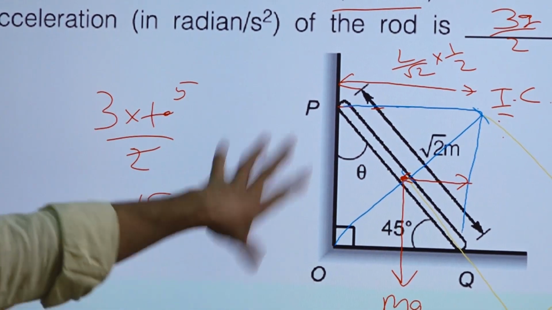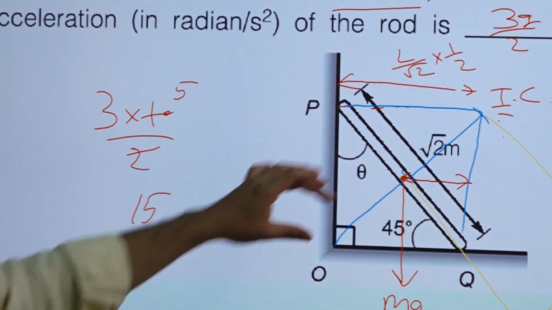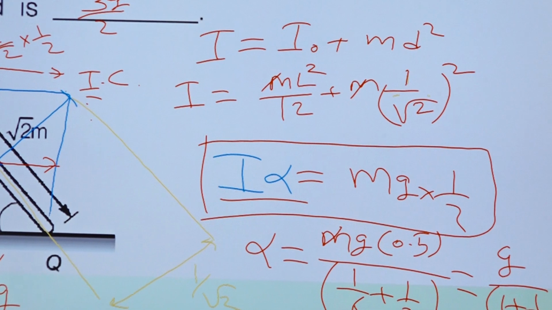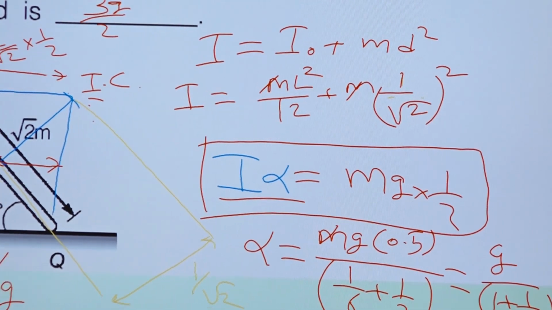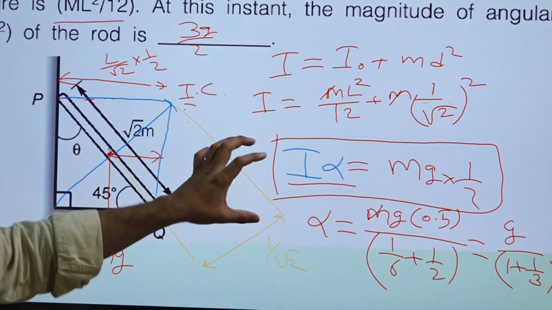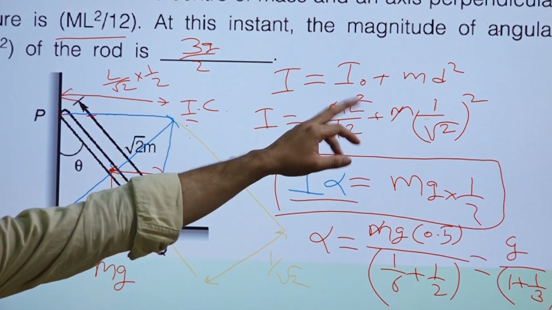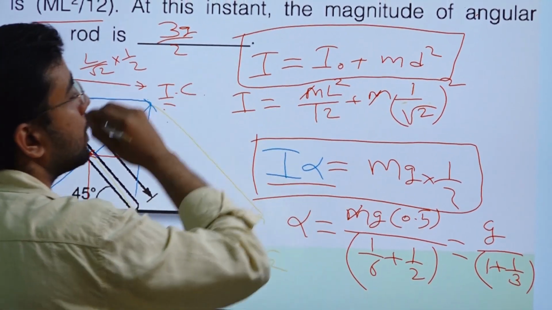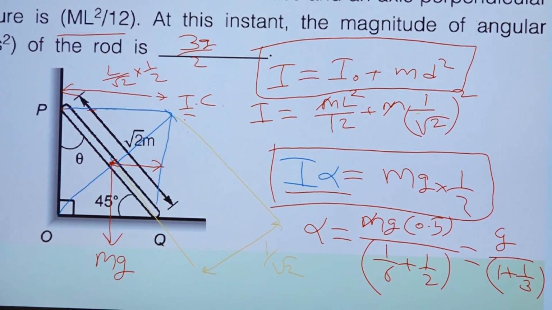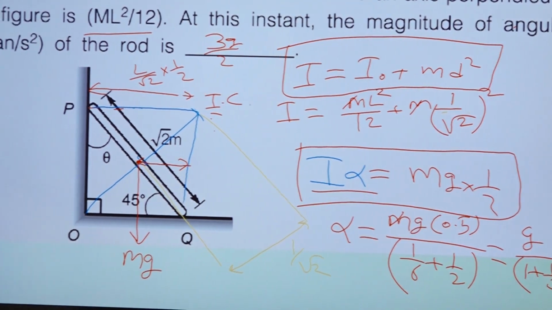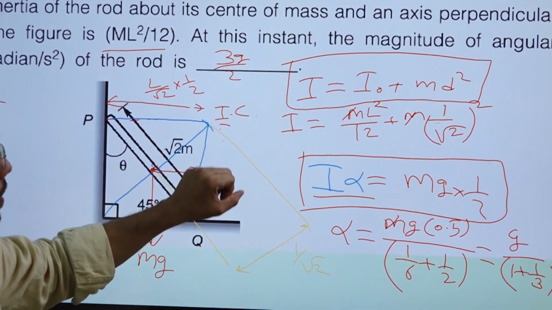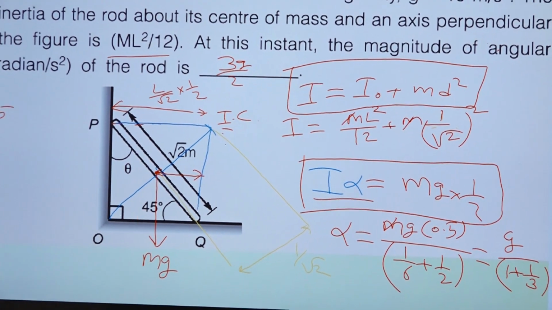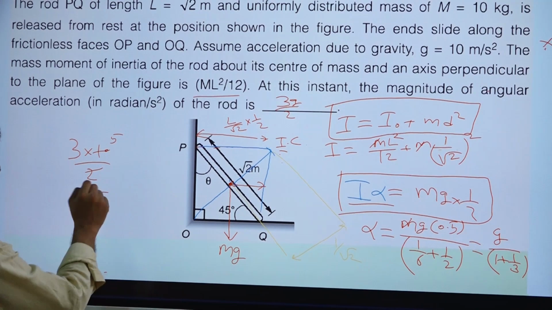Anyway, the method will be like this only. You have to find the values and apply this formula. The answer may change a little bit, but the method will remain the same: m L square by 12 plus m into 1 by root 2 square, that is m d square. So only two equations you need to apply here. If you apply these two equations, you can find the answer. I may have made some mistake here, but it's okay, because I have to teach you how to use these equations, and the calculation we can change later. It is all algebra only.